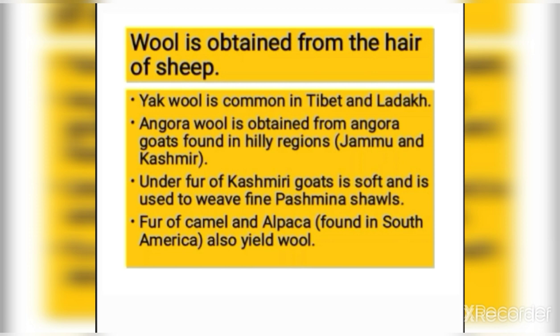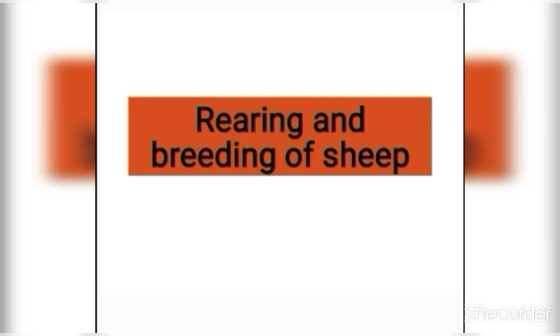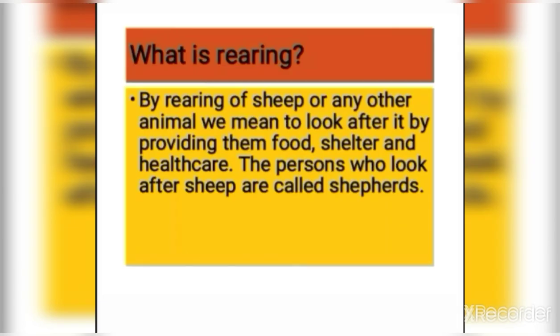But how do we get the wool? What is the process of getting wool from these animals? Let us understand that process. First is rearing and breeding of sheep. Let us understand what is rearing. By rearing of sheep or any other animal, we mean to look after it by providing them food, shelter, and health care. The persons who look after sheep are called shepherds.